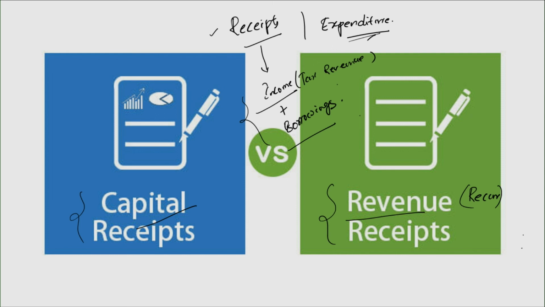Let me give certain examples of revenue receipts. What are the examples of revenue receipts? Can I call tax revenue? Isn't it? Tax revenue, and this tax revenue could be direct tax revenue or indirect tax revenue. Income tax is a fine example of direct tax. Corporate tax is a fine example of a direct tax. Similarly, when it comes to indirect tax, one popular tax is none other than GST, isn't it? So they are generally the best examples of revenue receipts.